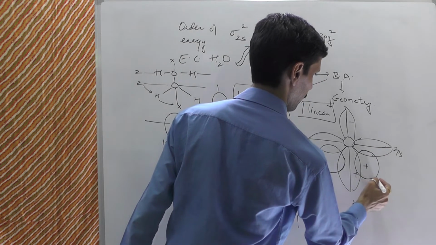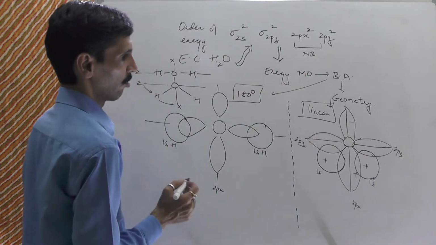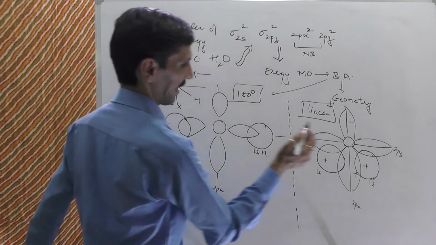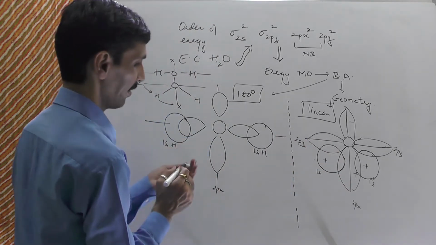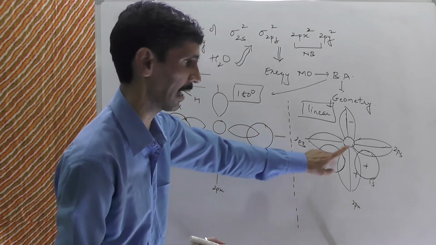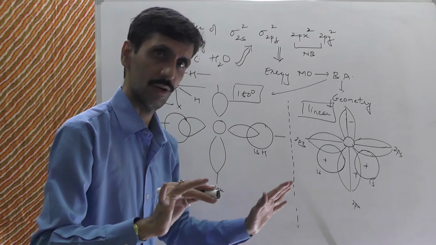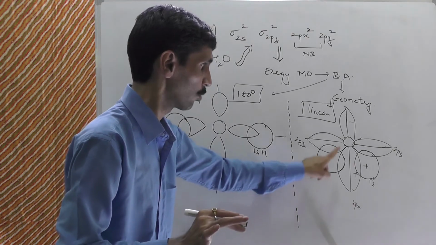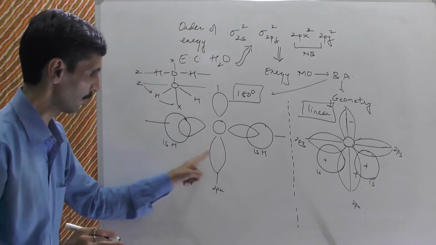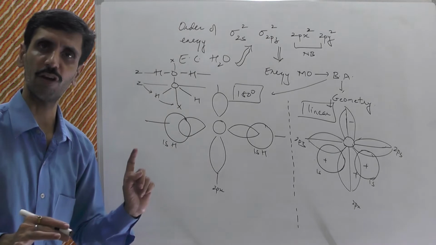This is the way it is going to be. ठीक है, ये 1s orbital of hydrogen है, ये 1s orbital of hydrogen. So you can see, check it out, it is going away from z-axis and towards what? x-axis. So as a result of it, there is an overlapping taking place over here also. देखो 2pz के साथ भी उसका overlapping है. It's not that its overlapping is being broken down. No, it is there. But in addition now, to a certain extent it is overlapping with the 2px. जो इधर नहीं था, ये देखो, इधर कहीं पर इंटरेक्शन ही नहीं है between the 1s orbital of hydrogen and the 2px orbital.